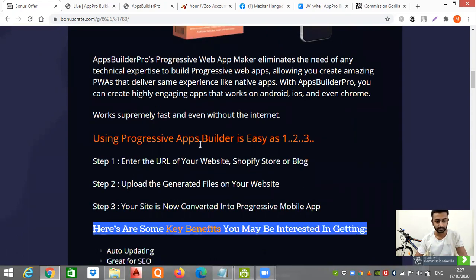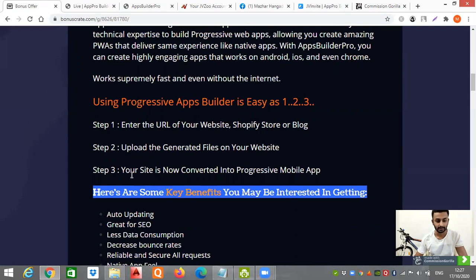Using progressive app builder is easy as 1 2 3, just 3 easy steps. Enter the URL of your website, Shopify store or a blog, whatever you have, into the dashboard in the create app area, which I'll show you in a few seconds. Then upload the generated files on your website, and your site is now converted into a progressive mobile app.